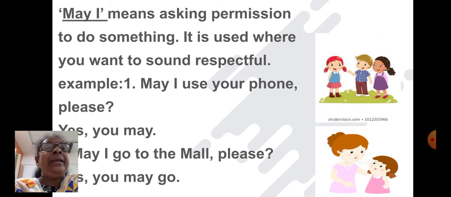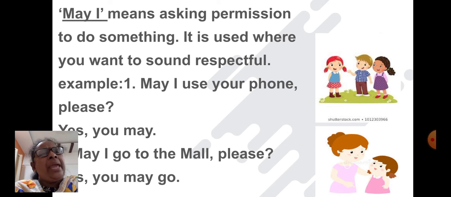May I means asking permission to do something. It is used where you want to sound respectful.